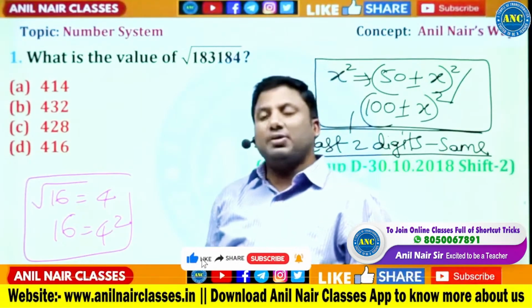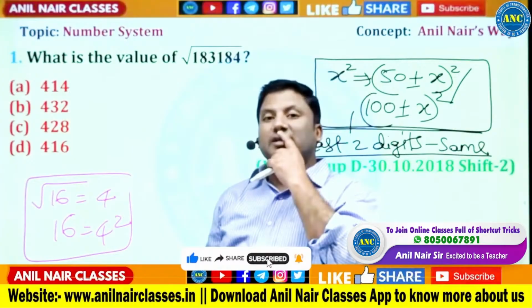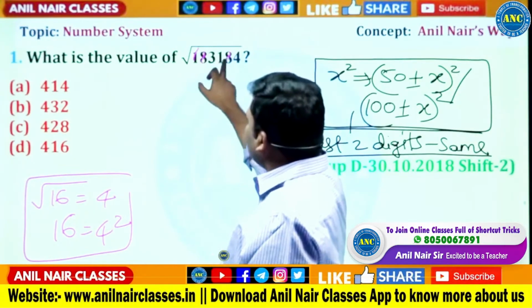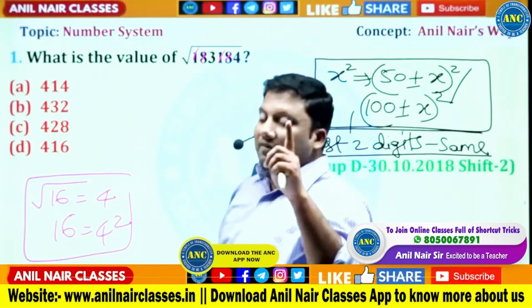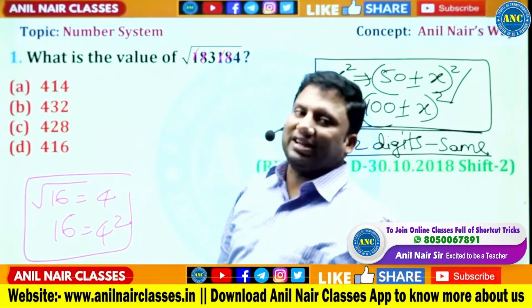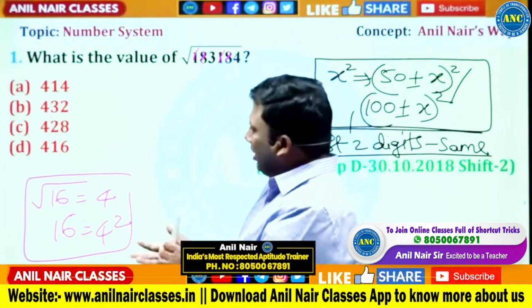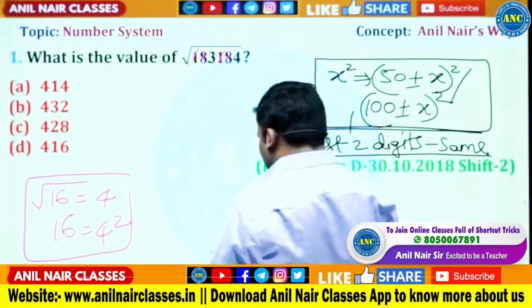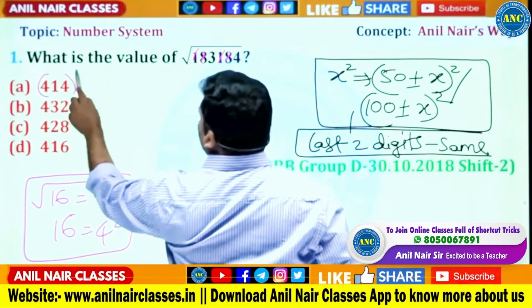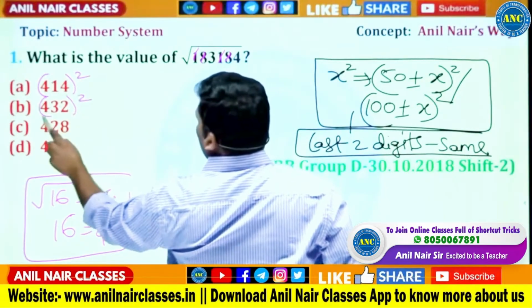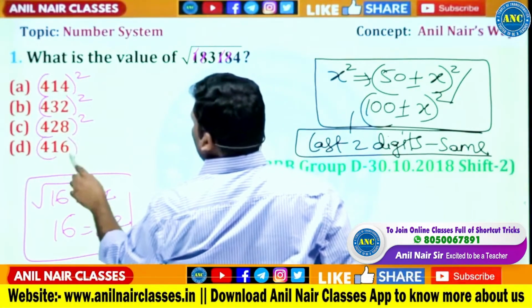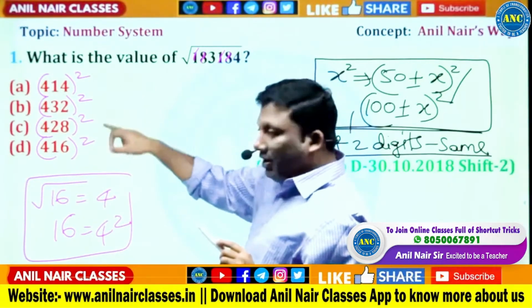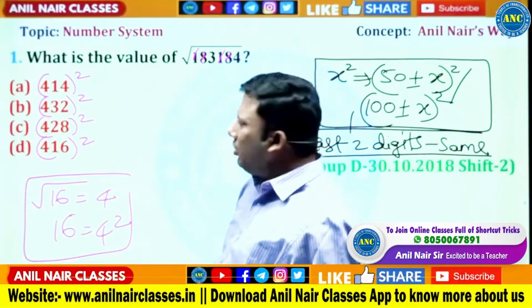What is another concept that we discussed? A perfect square digital sum will be 1, 4, 7 or 9. 1 plus 8, 9, 1 plus 8, 9, 3 plus 4, 7. Every perfect square will have a digital sum 1, 4, 7 or 9. Now see here. Please don't go ahead and solve like this. Remove that square root. If I remove that square root, 183184 will become whole square. Now easily you will get the answer.